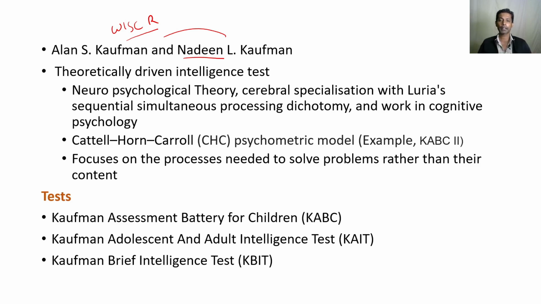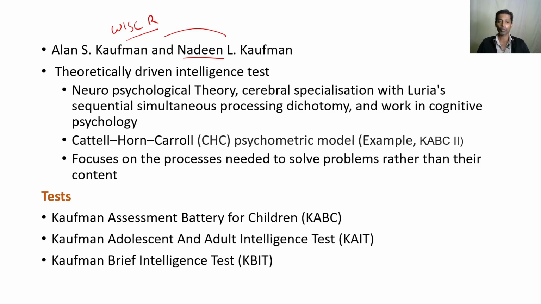One of the differences of opinion between the Wechsler and Kaufman intelligence tests is that Kaufman believed an intelligence test should be theoretically strong. It should be theoretically driven. When you look at the history of theories of intelligence, you will find two spectrums: one is based on psychometric properties, the other is based on theoretical development. He was more into the theoretical part of it. He believed that a test has to be developed theoretically. That's a very interesting argument.